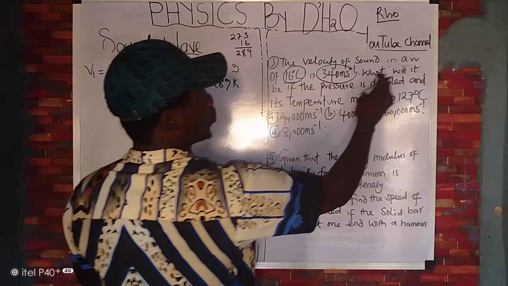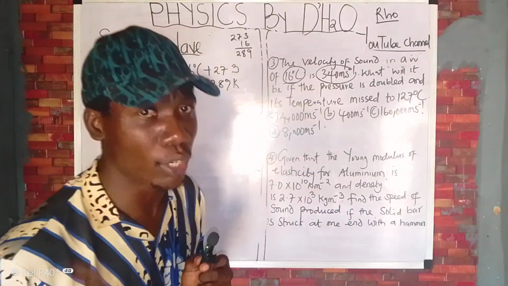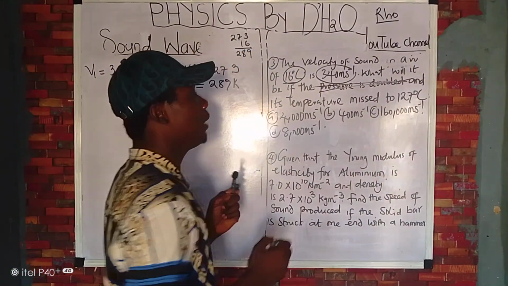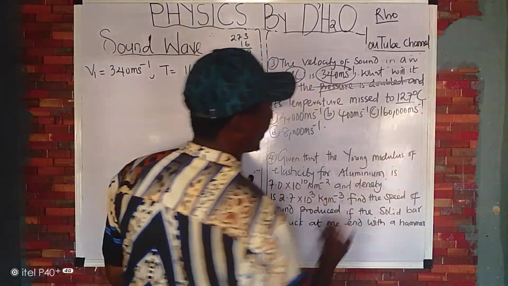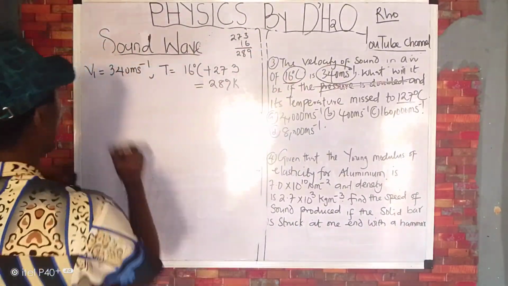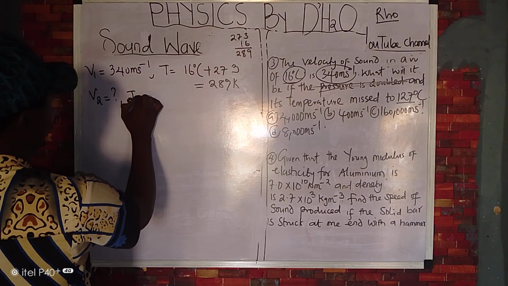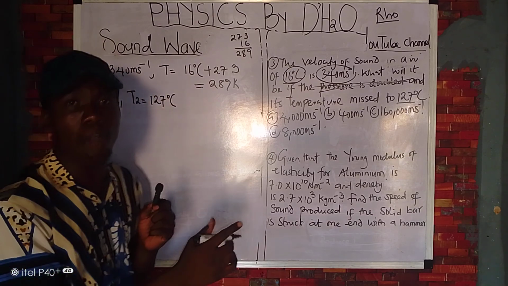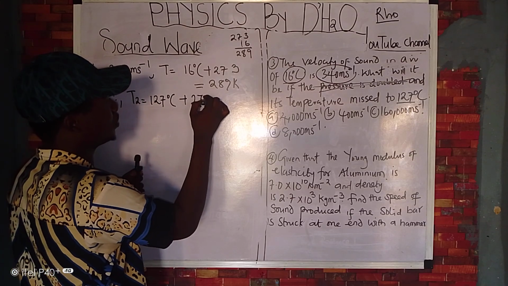Now, what will it be if the pressure is doubled? Don't forget that pressure has no effect on the speed of sound. So we write that out, cancel it out. And its temperature is raised to 127 degrees Celsius. So what will the speed be? V2 is unknown. If the temperature T2 becomes 127 degrees Celsius, you add 273.